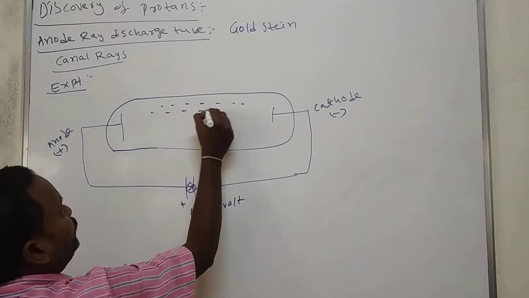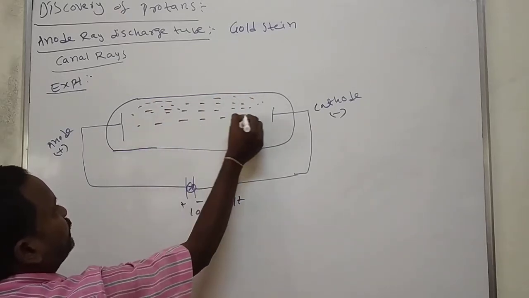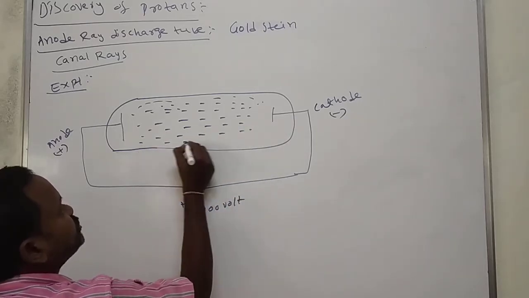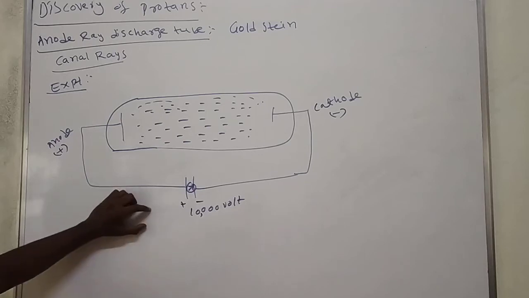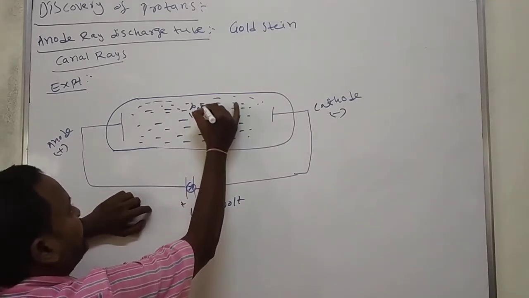The discovery of protons depends on the nature of the gas. That means the gas should lose the negatively charged particle, and then only it becomes positive. After passing the electricity, we also maintain 10 to the power of -6 atmosphere pressure.